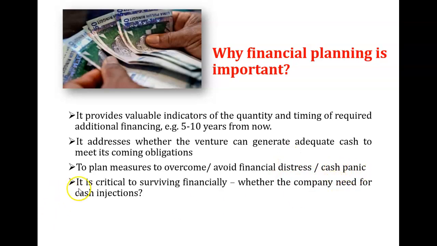Okay. Then the fourth one is, it is so important. Why? Because it is critical to survive financially, whether the company needs cash injections. Cash injections mean extra money, or additional funds to be injected into the business if the business cannot survive, right? So what do they plan to do in 5 years from now?